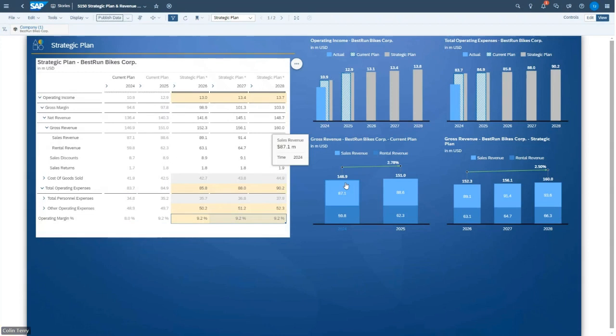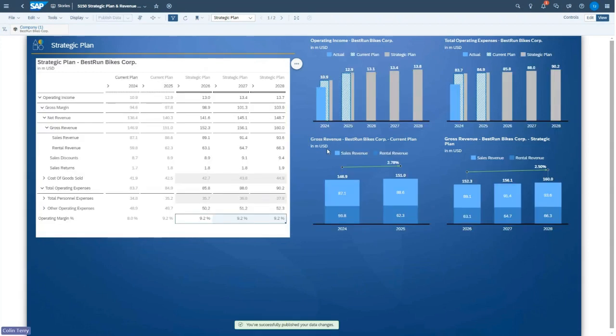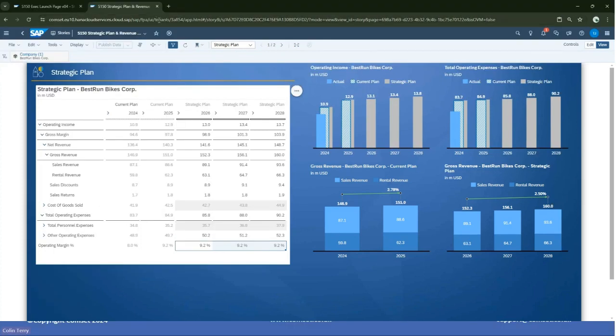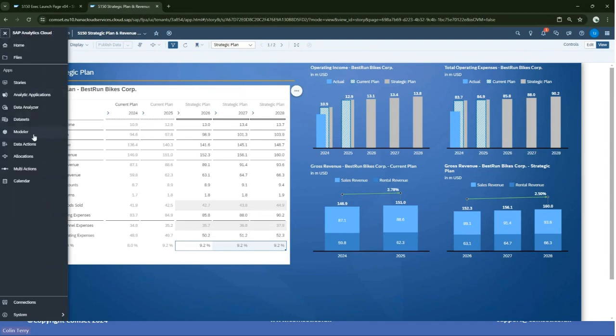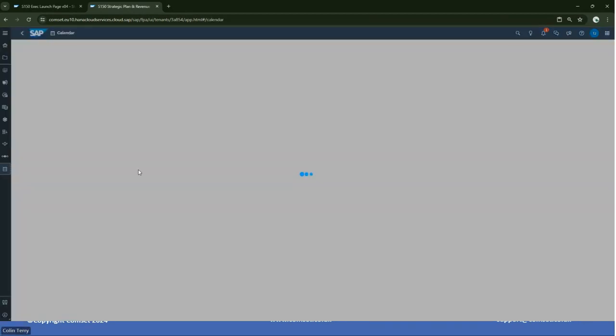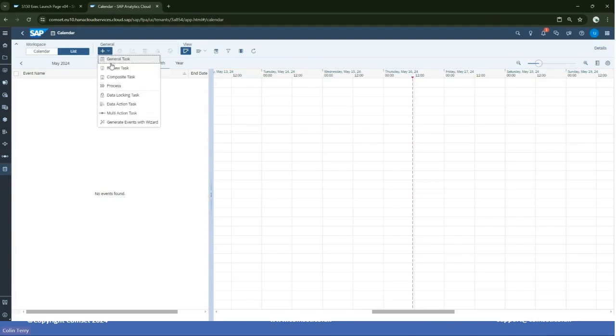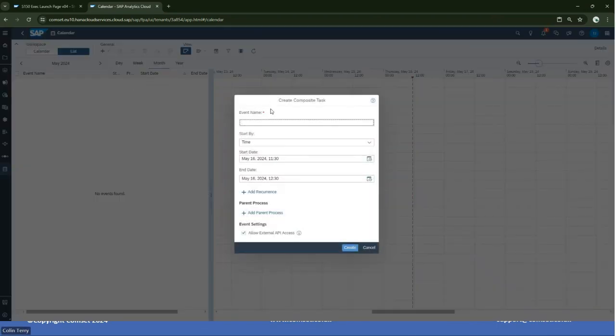So I'll do that. The last thing I want to do as Travis is to get my team to start to make changes to the detailed sales plans that we've got in place. So let me flick back over here. And what I'm going to do is make use of some workflow functionality that is built into the product. So I can go down to a calendar view and create what's called a task, which now I'm going to assign to other users. So let me call this update detailed sales plan.